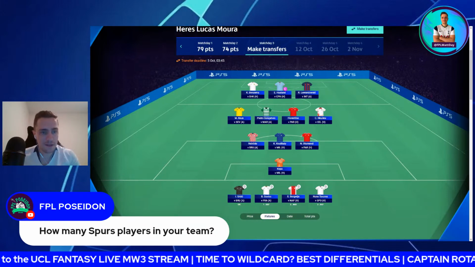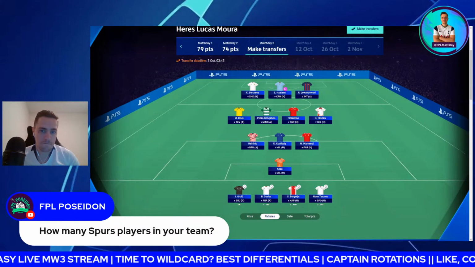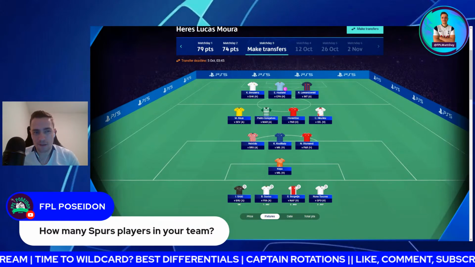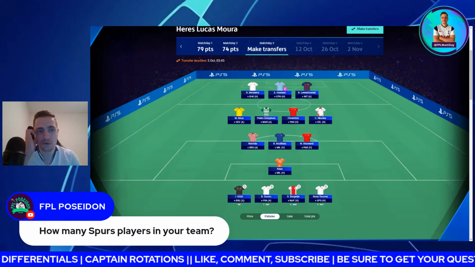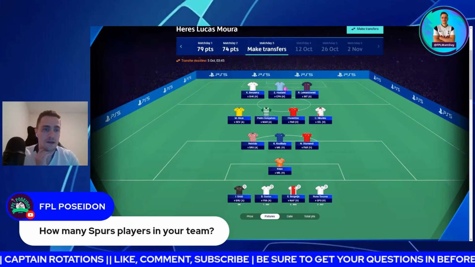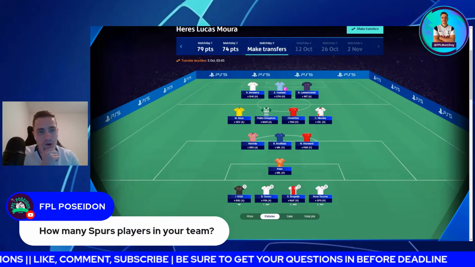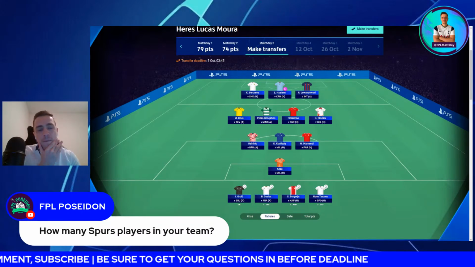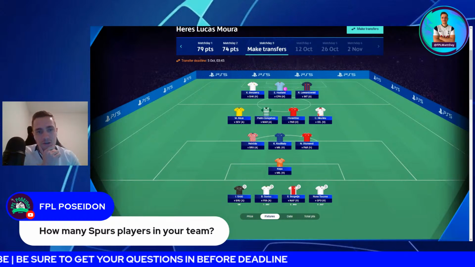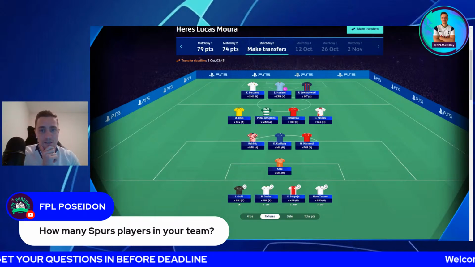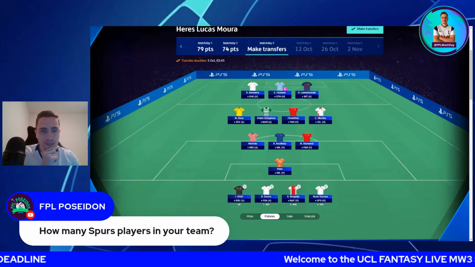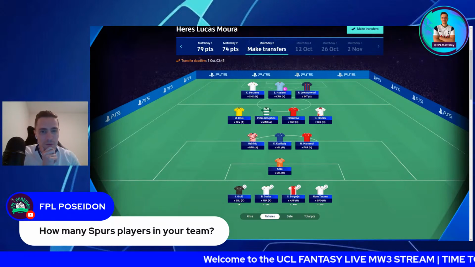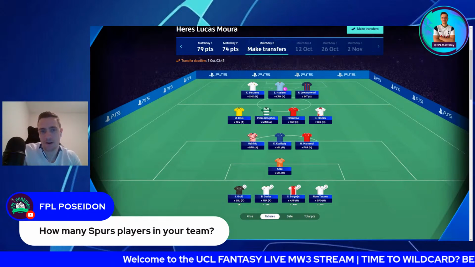I'll definitely have Kane in there against Frankfurt. I'm not sure if I'll have Perisic. He looked a bit tired on the weekend against Arsenal. I thought Saka gave him the runaround. So I might not go there. I might go Dyer, and I might do it just based on set piece threat. He scored from a few headers this season, and set pieces are quite decisive in Europe, especially away games. So I might potentially go down that route.